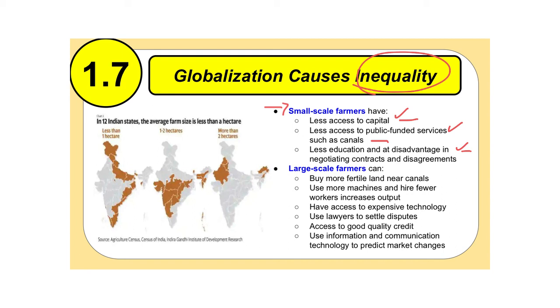But on the flip side, you also have large-scale farmers, who can buy more land closer to canals. They can use machines and hire fewer workers to increase their output. They have access to technology. They have lawyers that can fight their disputes. They have access to quality credit. And they can use information and communication technology to predict market changes.